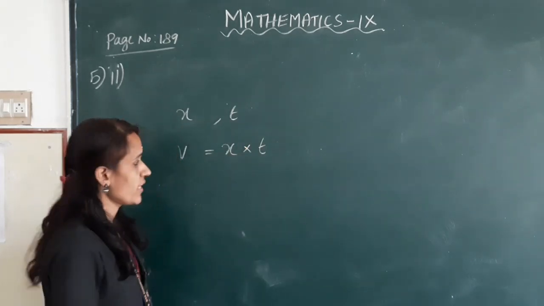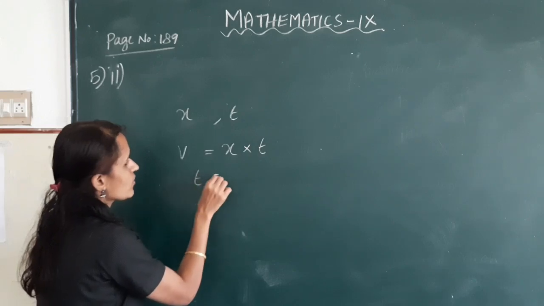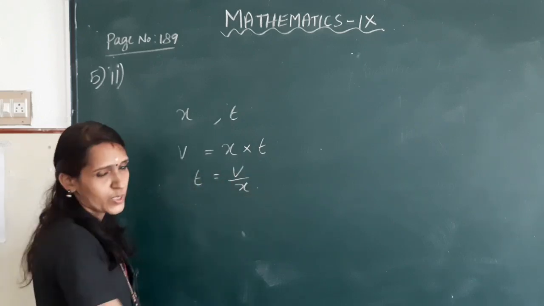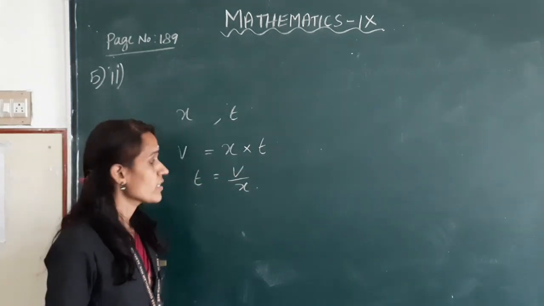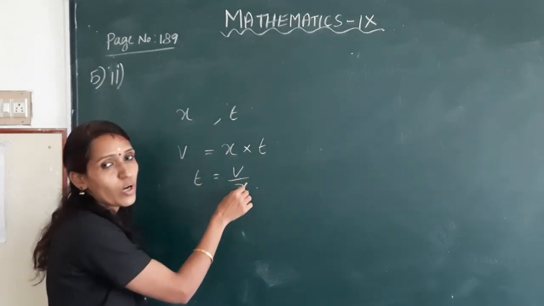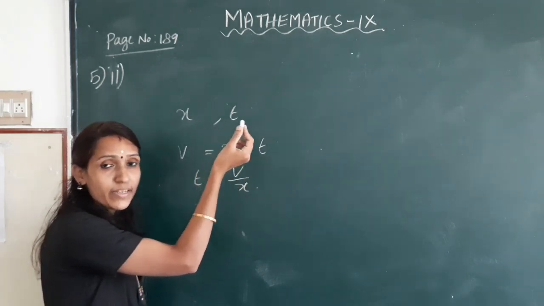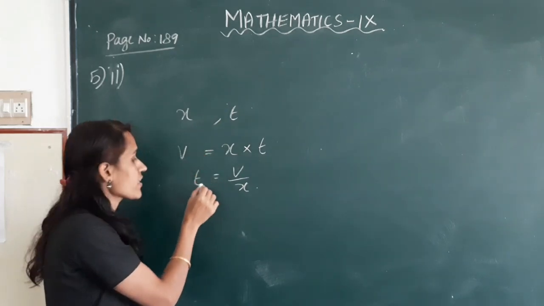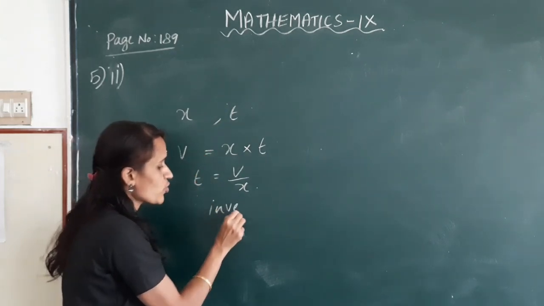Okay, that is t is equal to V by x. That is, the rate of the water flow and the time taken to fill the water tank are in inverse proportion.